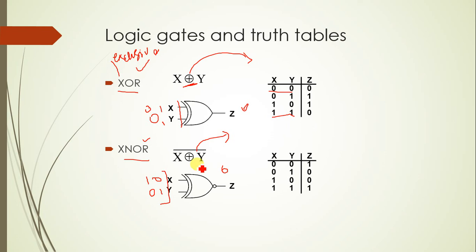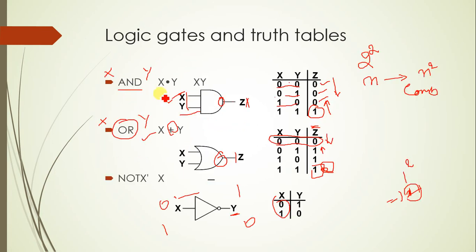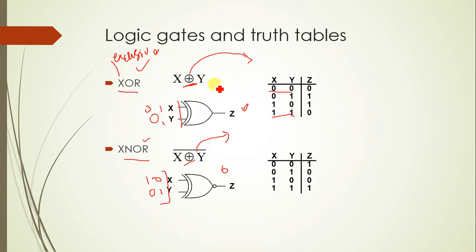Similarly, exclusive NOR is the same NOR with the exclusive condition. How will you write this exclusive condition? That part we will discuss when combinational logic comes. First, keep a reminder of these two outputs alone.